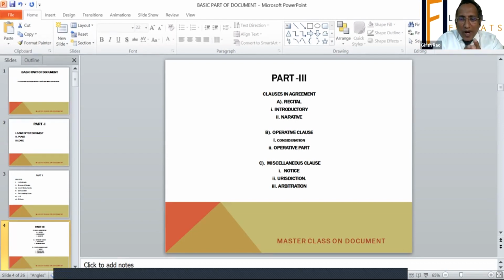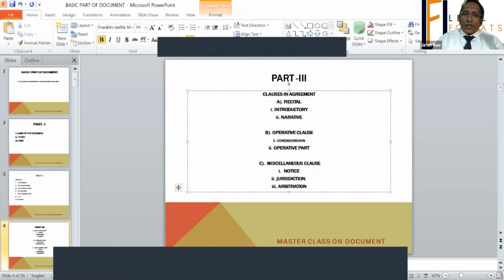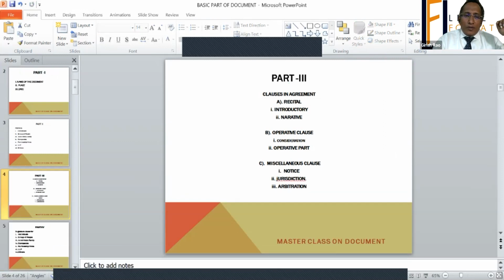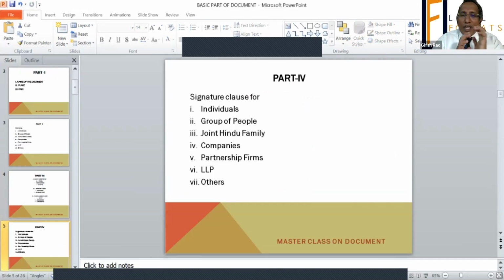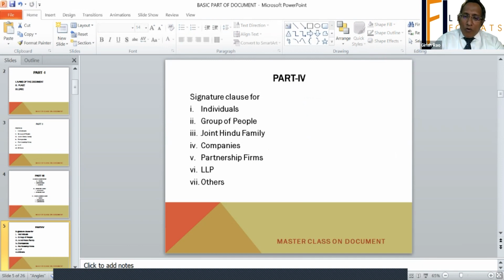Operative part means why the documents are executed. Miscellaneous clauses means notices, jurisdiction, arbitration clause, etc. After that comes the signature clause. So these are basically four parts of a document.